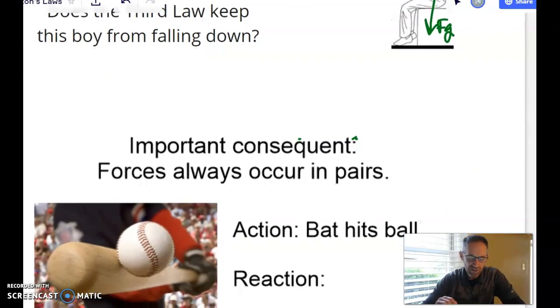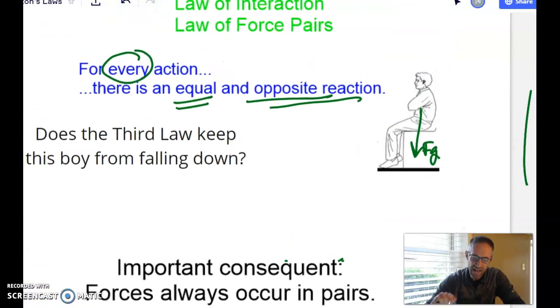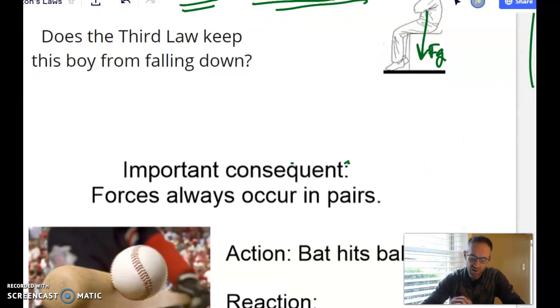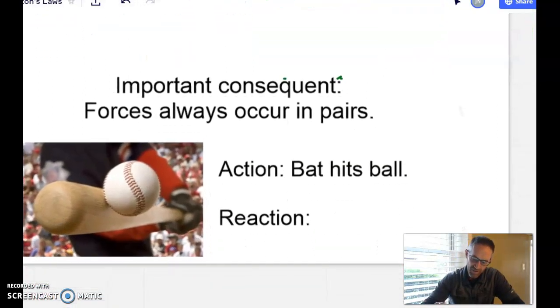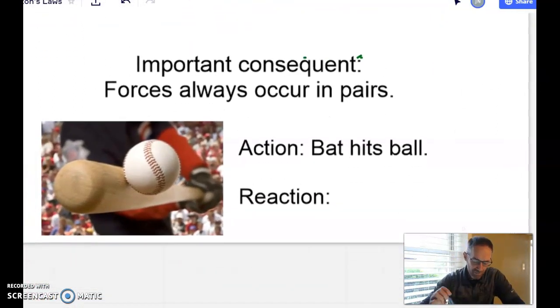An important consequence to all this, that every time you have an action, there's an equal and opposite reaction, is that forces always occur in pairs. And finding the action from the reaction or vice versa is so easy. Here I have a ball being hit by a bat. Bat hits ball. That's an action.